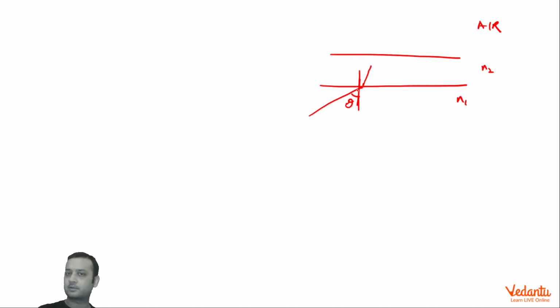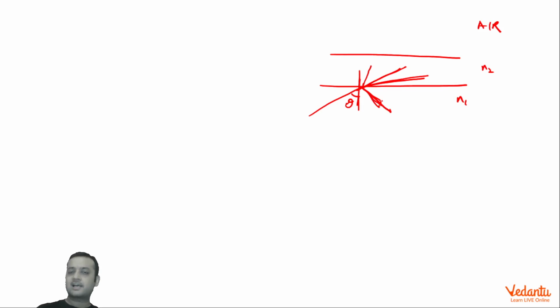If N1 and N2 were equal, light would go straight. If N2 were rarer and N1 denser, then light would have gone away from the normal. Or it could also be that TIR happens right here, depending on the value of N2. So I am taking all possible cases. These are exhaustive cases, correct.